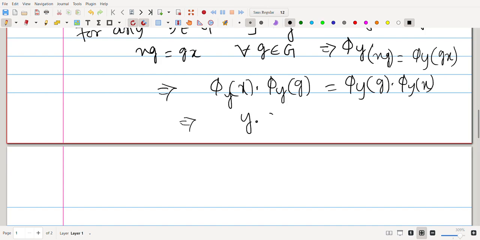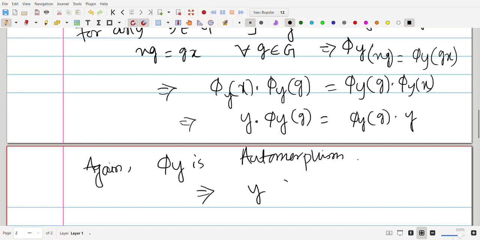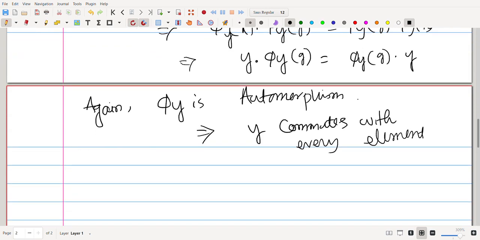That will imply y times phi_y(g) equals phi_y(g) times y. So hence y commutes with every element. This will imply y belongs to Z, and y is an arbitrary element.